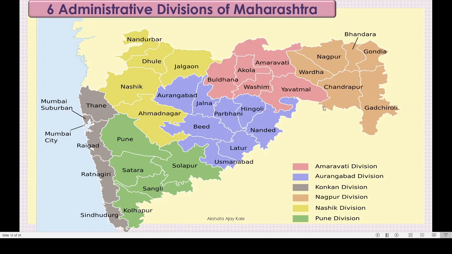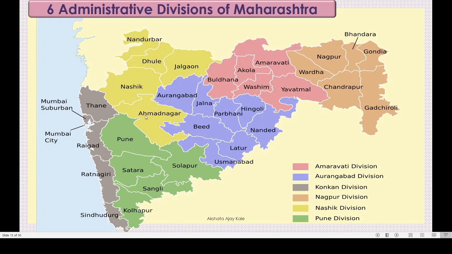Next one is Nagpur division. See this orange color. Nagpur, Gondia, Chandrapur, Gadchiroli and Wardha and Bhandara. Together they make Nagpur division. Okay. Next come to yellow color part, that is Nashik division.